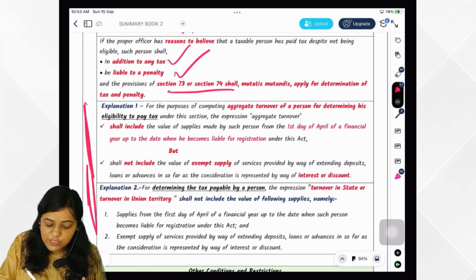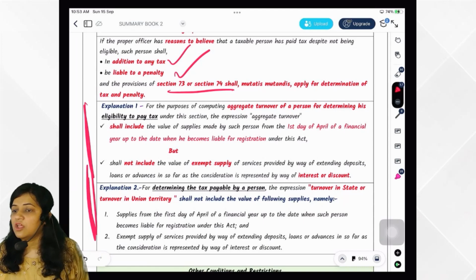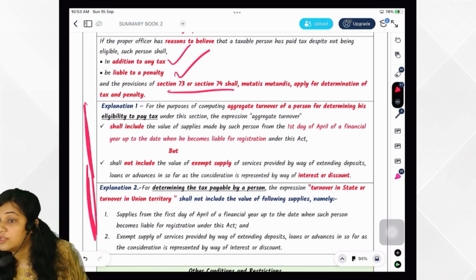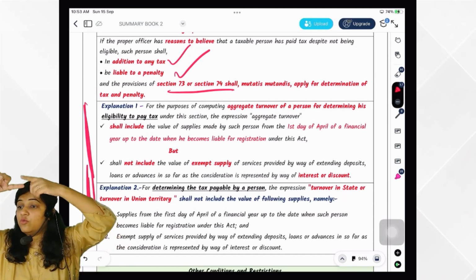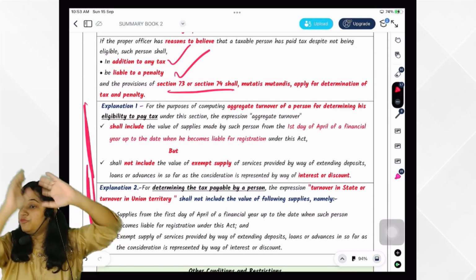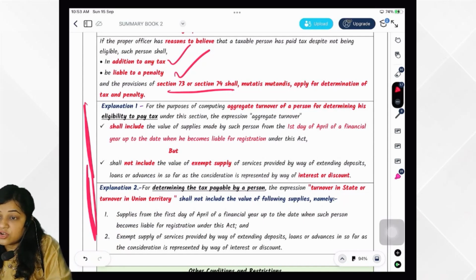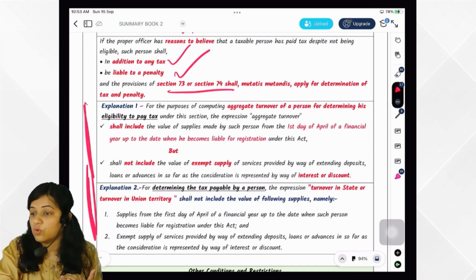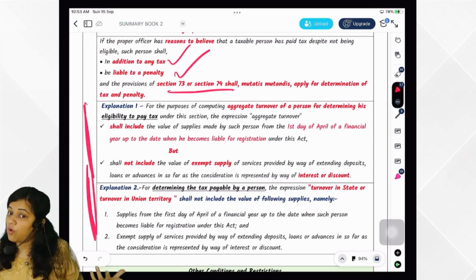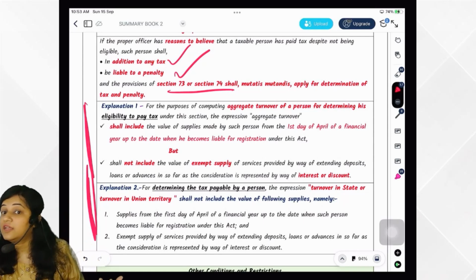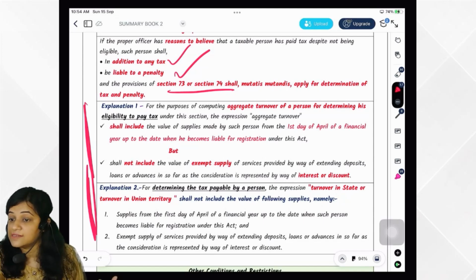Now there are two explanations. You remember two explanations. The first explanation was talking about aggregate turnover, what it includes and what it does not include. So what will aggregate turnover include? The turnover from 1st April till the date you become liable for registration. However, the calculation of aggregate turnover for the purpose of composition scheme will not include interest on loan, deposit or advances, which is actually exempt.